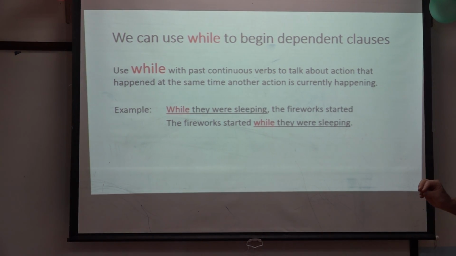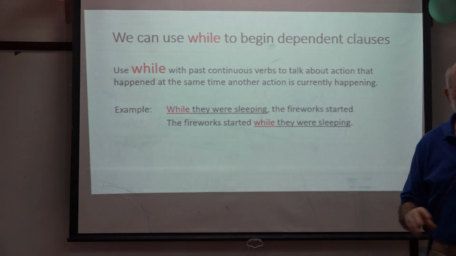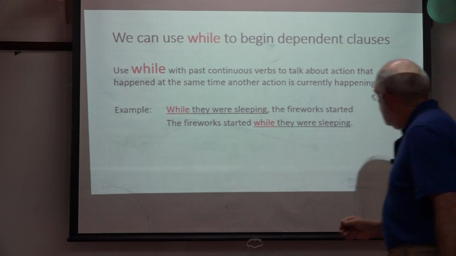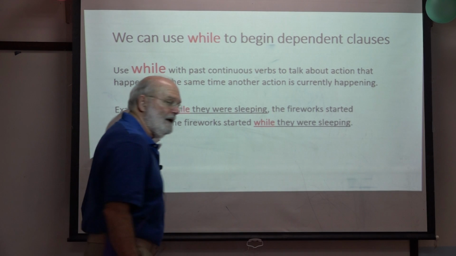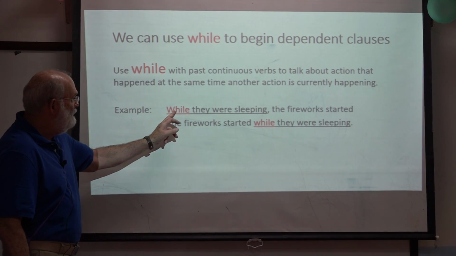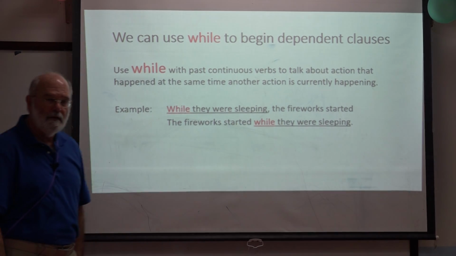The past continuous tense tells us about something that is happening at the present time and also something that has happened in the past. So while they were sleeping, the fireworks started.